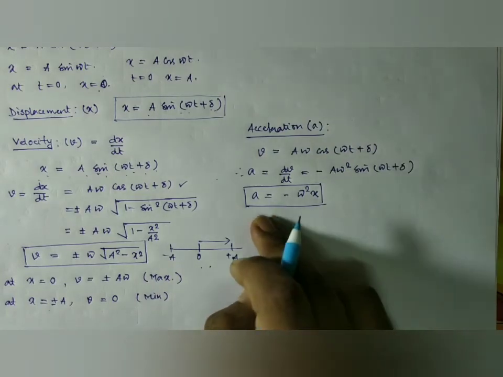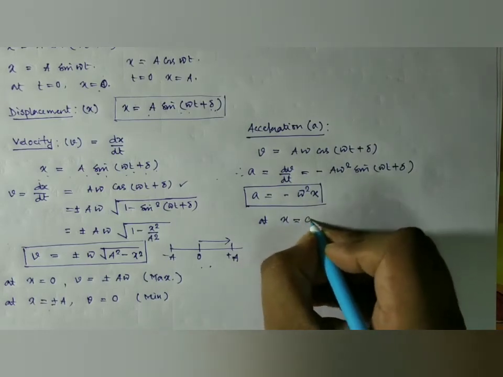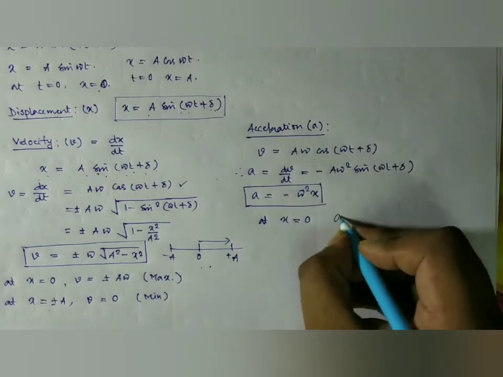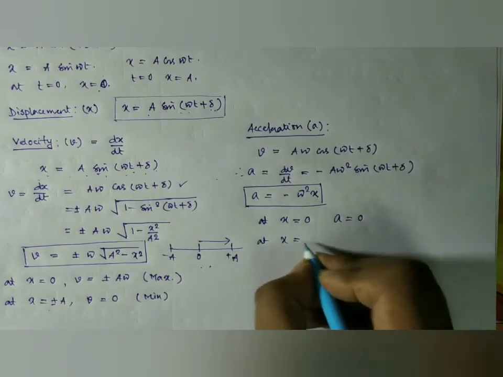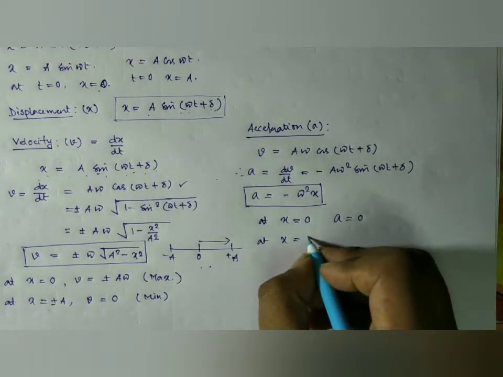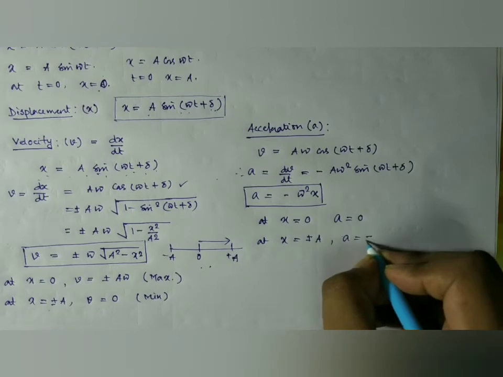Now look here, from this expression, at x equal to 0, a is 0, and at x equal to a, the acceleration is maximum.